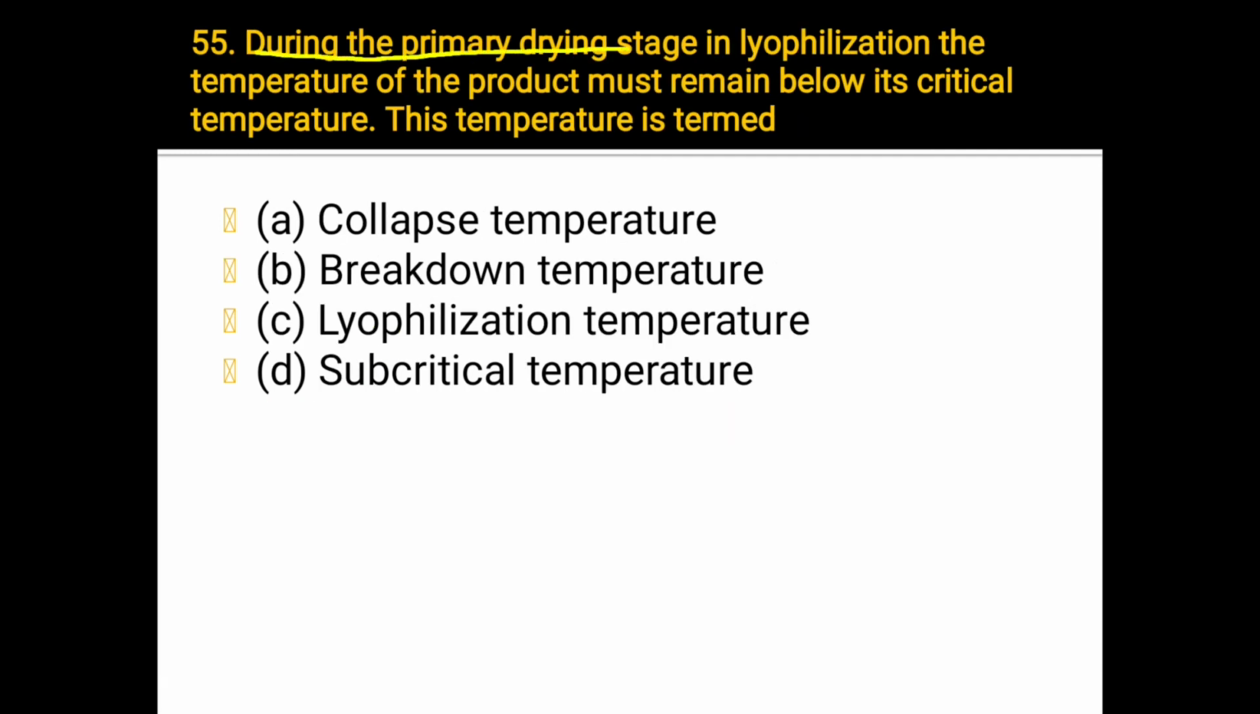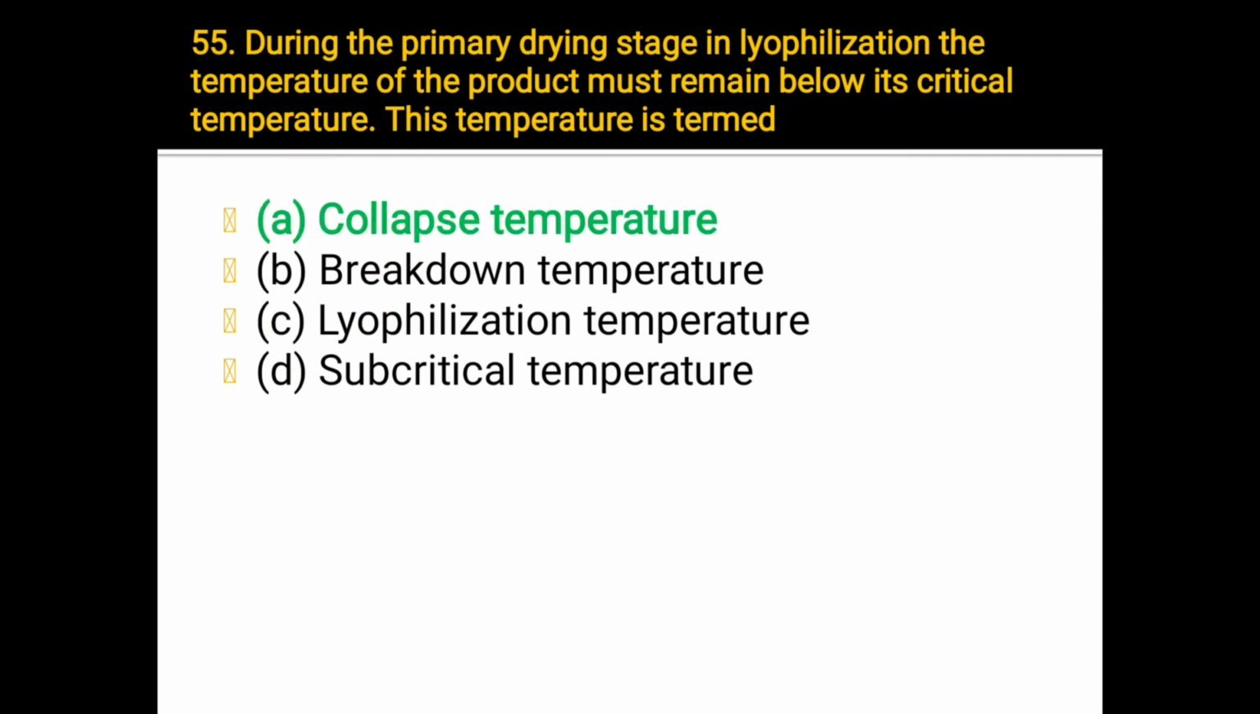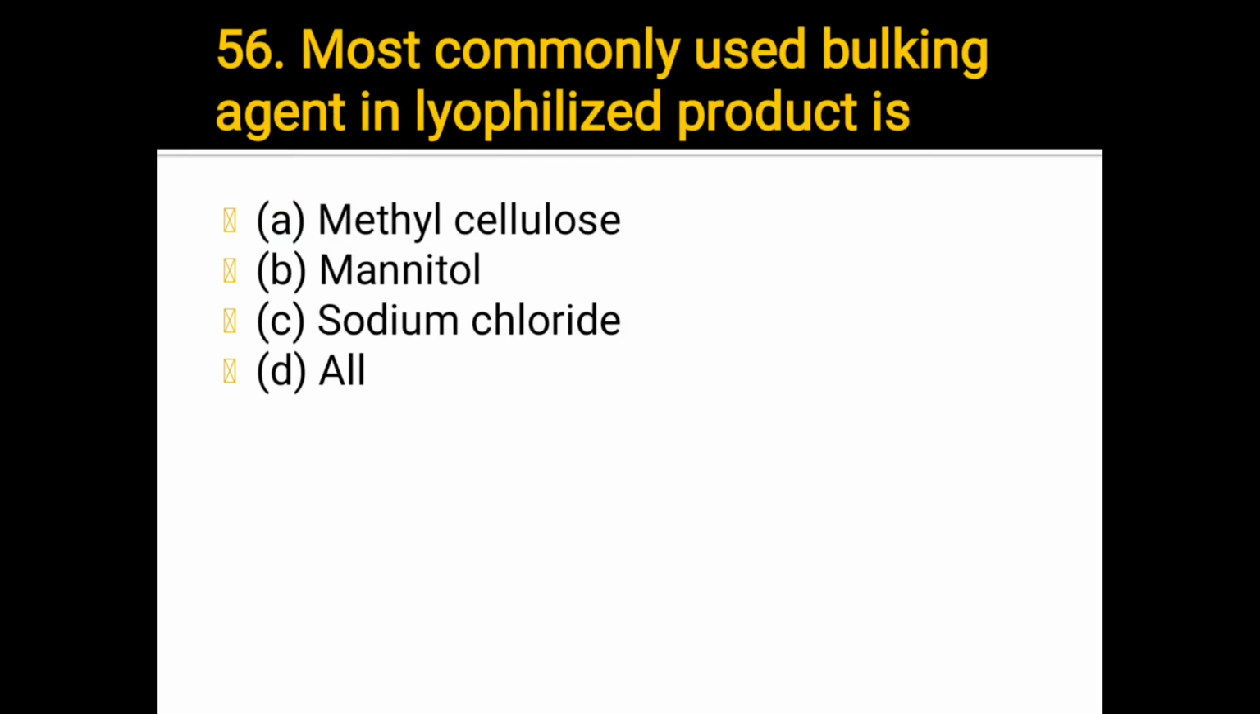During the primary drying stage in lyophilization, the temperature of the product must remain below its critical temperature. This temperature is termed A. Collapse temperature, B. Breakdown temperature, C. Lyophilization temperature, D. Subcritical temperature. Which one answer? The answer is A. Collapse temperature. Okay. Next, question number 56.